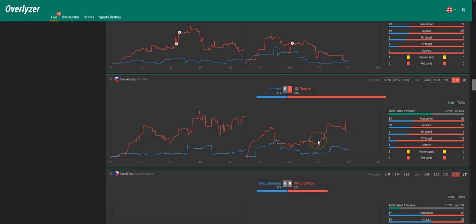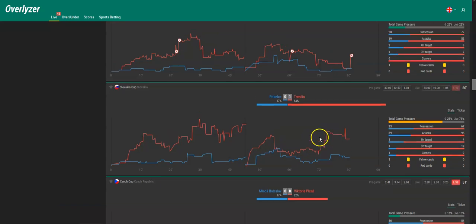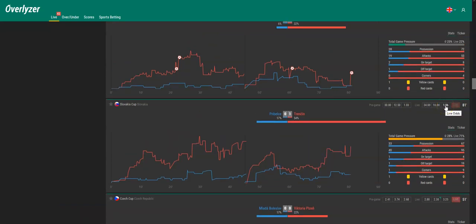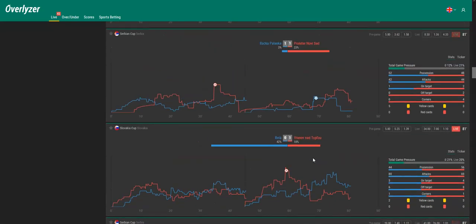These are also quite nice games if you're searching for higher odds. If a clear favorite just failed to score over a whole game of dominance, like Trencin here in the Slovakian Cup, you obviously got some good winning odds here 10 minutes before the final whistle, but yeah, we're too late here, and now the 1.06 is not for us, so let's go on.